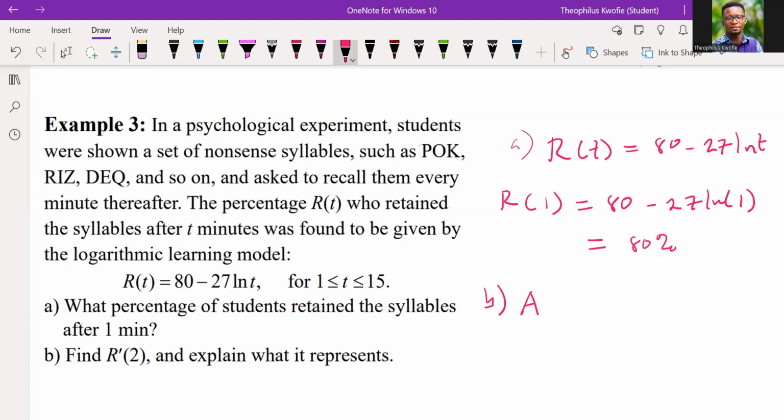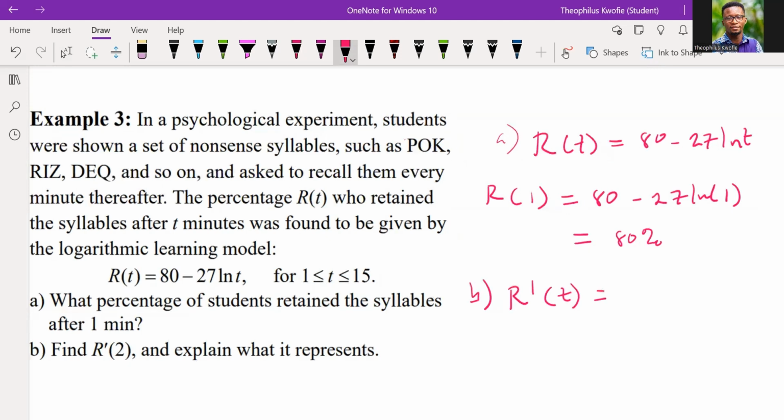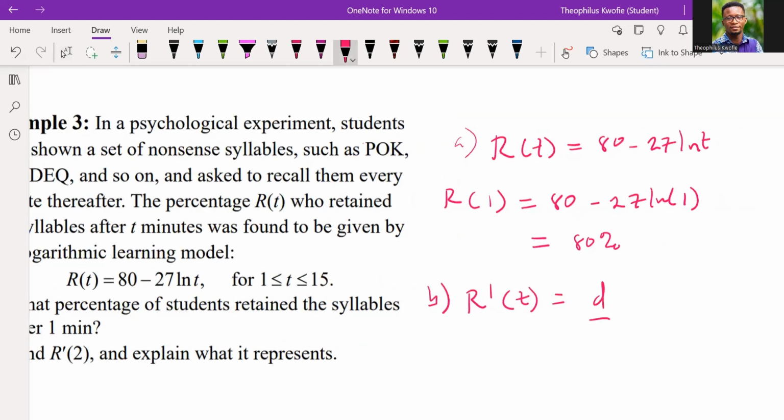Now, part B says that we should find the R prime of 2. For us to find the R prime of 2, we first have to find the R prime of T. In other words, changing the logarithmic learning model with respect to time, okay? So how this logarithmic learning model is changing over time. That is the R prime of t. That's what it means. Okay. So in which case we're going to find the derivative.